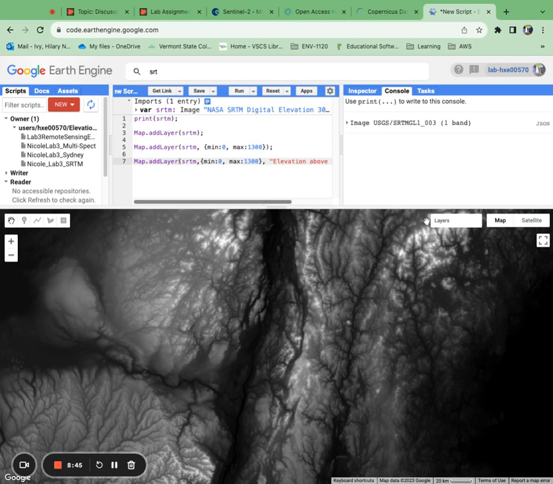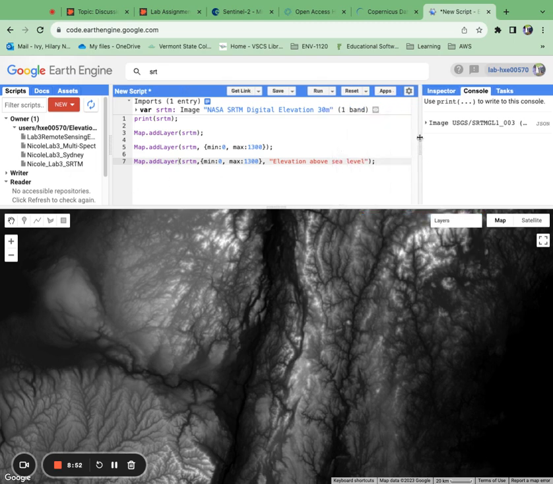Okay, so now I come back over to my layers and you see I've got this one that says elevation above sea level. So what I've done here is these are all individual layers. I've added all 3 of them to the map. As you can see, layer 1, layer 2, it defaults to, but I can also specify the name by adding it here, elevation above sea level. Okay. So this is the big piece of the first one.